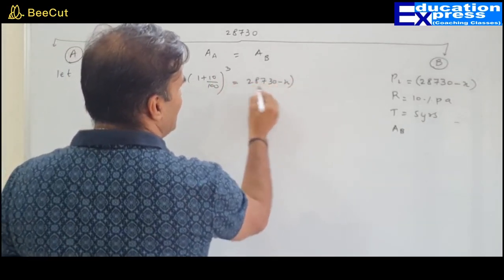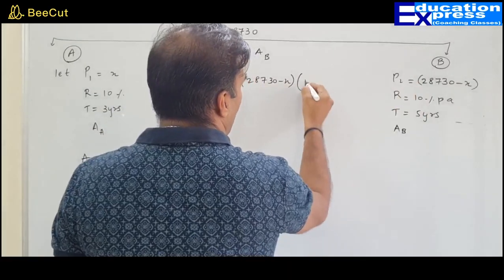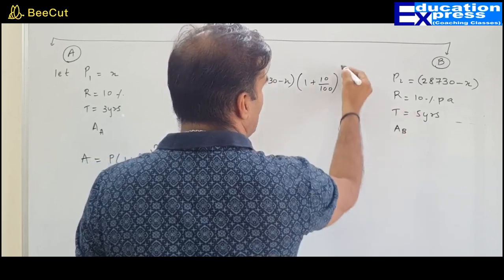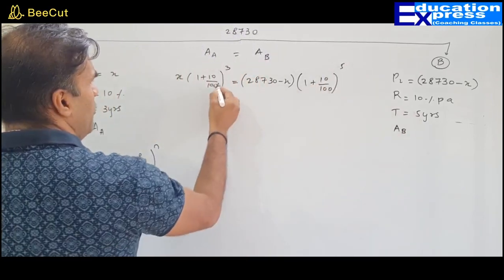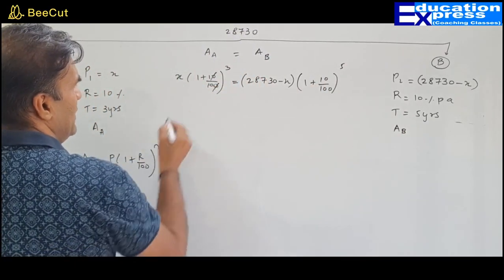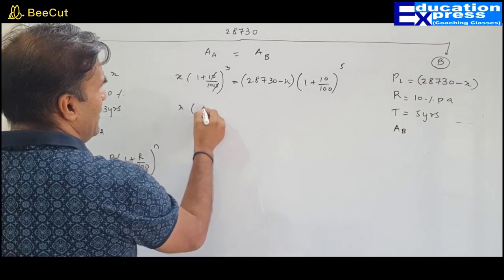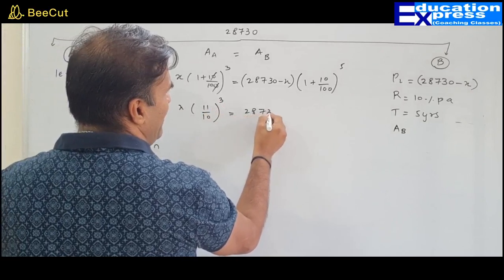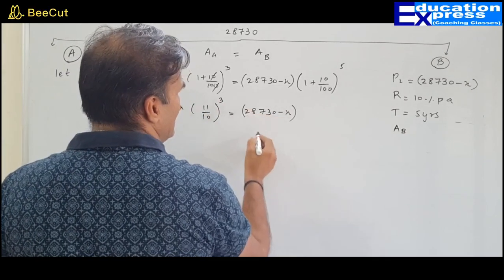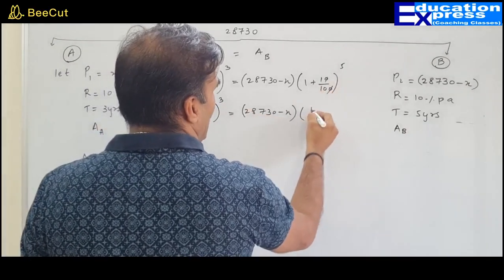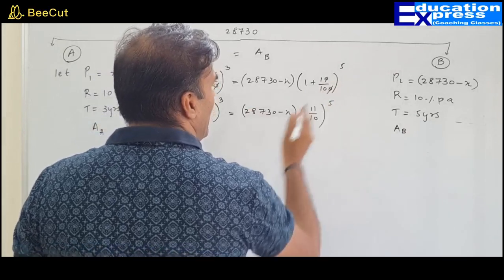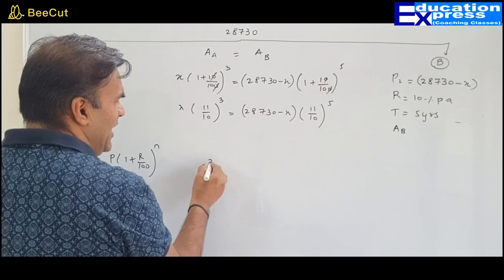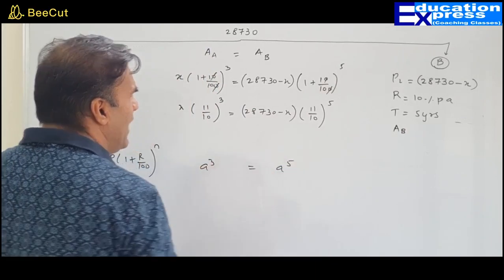28,730 minus X, that is P. (1 plus R upon 100) raised to 5. How do we go about? Cancel, cancel. So this is X times (11 upon 10) raised to 3 equals 28,730 minus X times (11 upon 10) raised to 5. Here it is 3, something like this, A cube, and there it is A raised to 5.